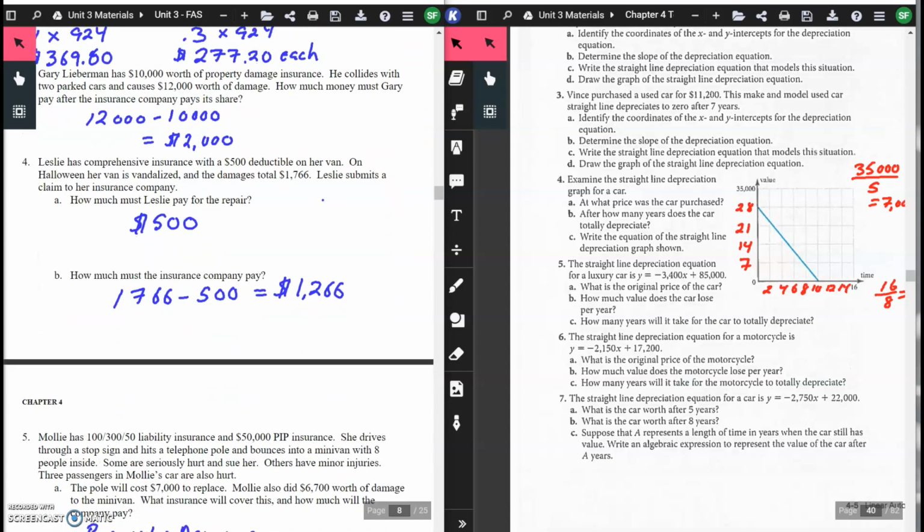Question 4. Leslie has comprehensive insurance with a $500 deductible on her van. On Halloween, her van is vandalized, and the damage is a total of $1,766. Leslie submits a claim to her insurance company. How much must Leslie pay for her repair? Well, the deductible is the only amount that she pays, so Leslie only pays $500. How much will the insurance company pay? $1,766 minus $500, her deductible. The insurance company pays the rest, $1,266.